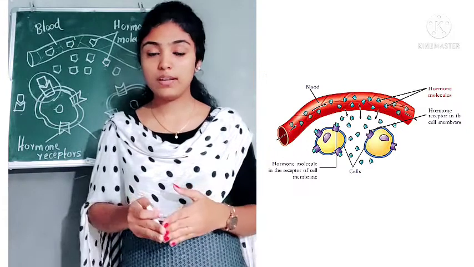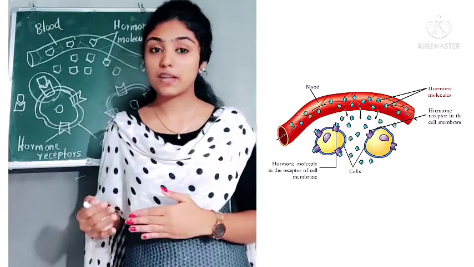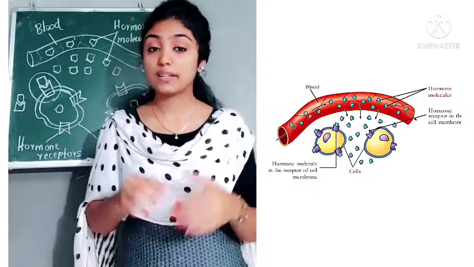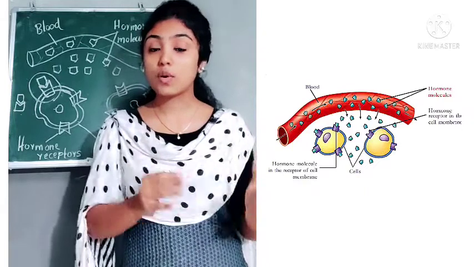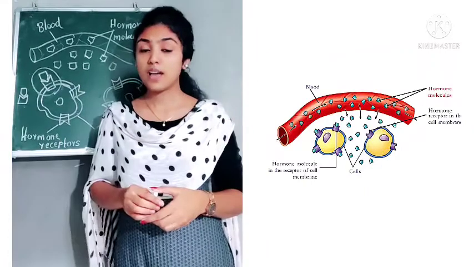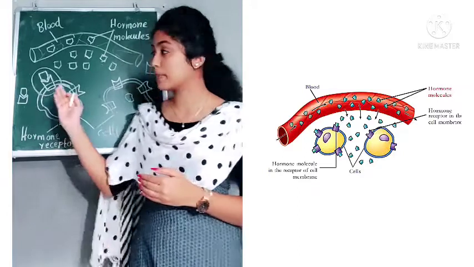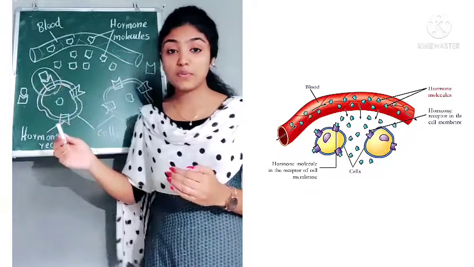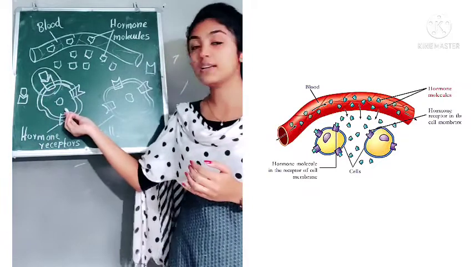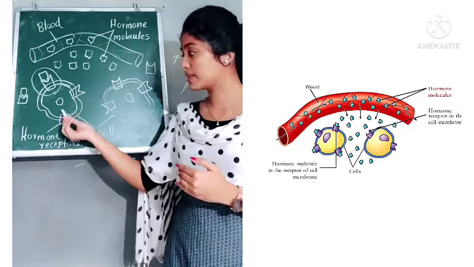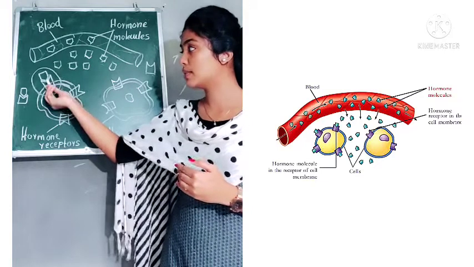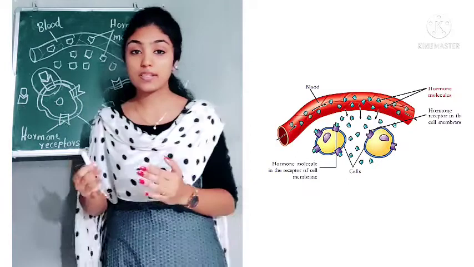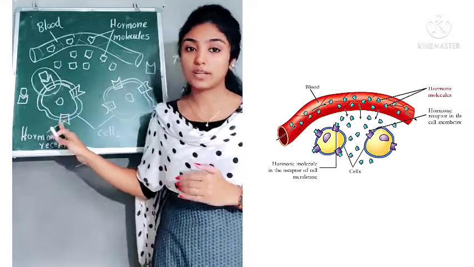Now we understand that cells with a specific receptor can only receive a specific hormone molecule, so that a proper hormone receptor complex can form. After the formation of the complex, the hormone activates the enzymes present inside the cell, and certain changes take place inside this particular cell.